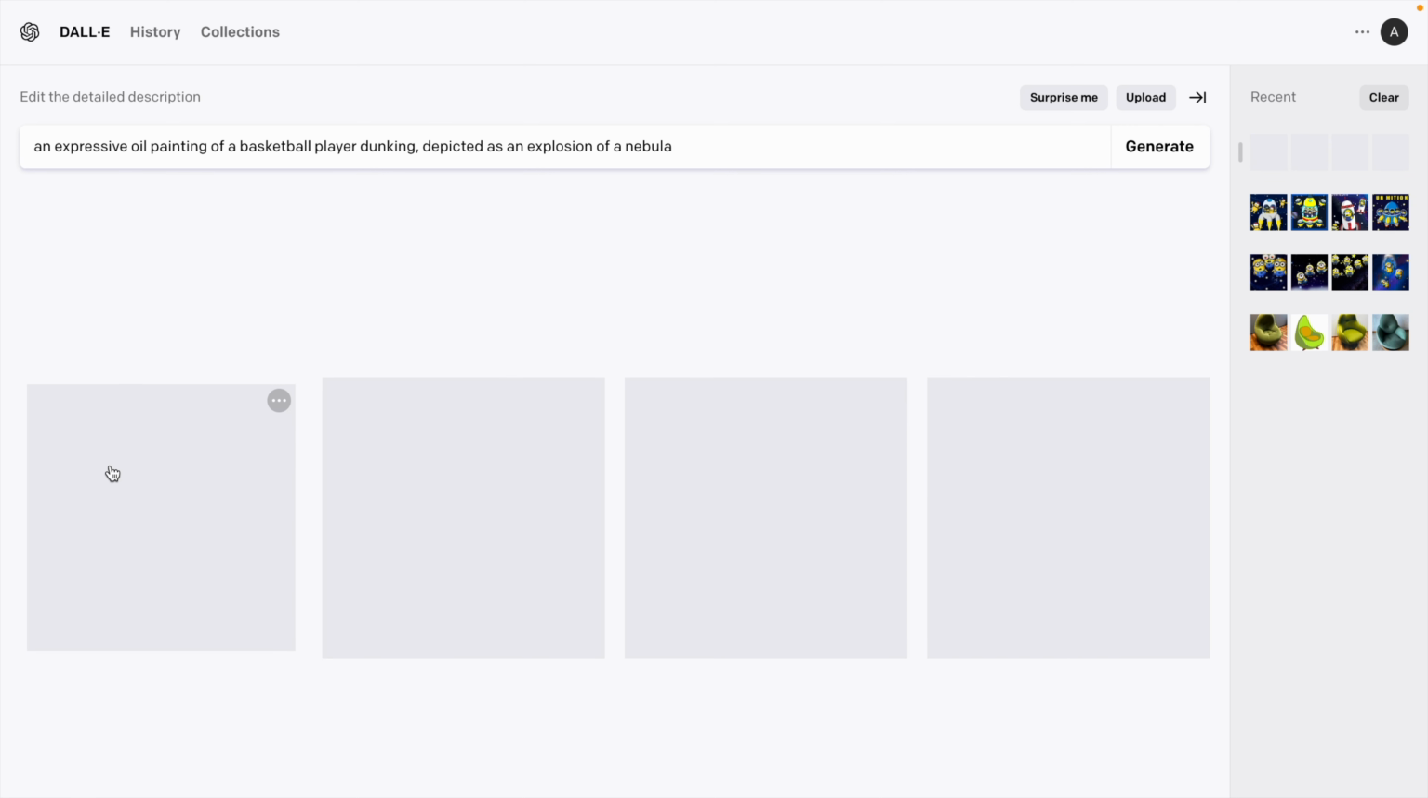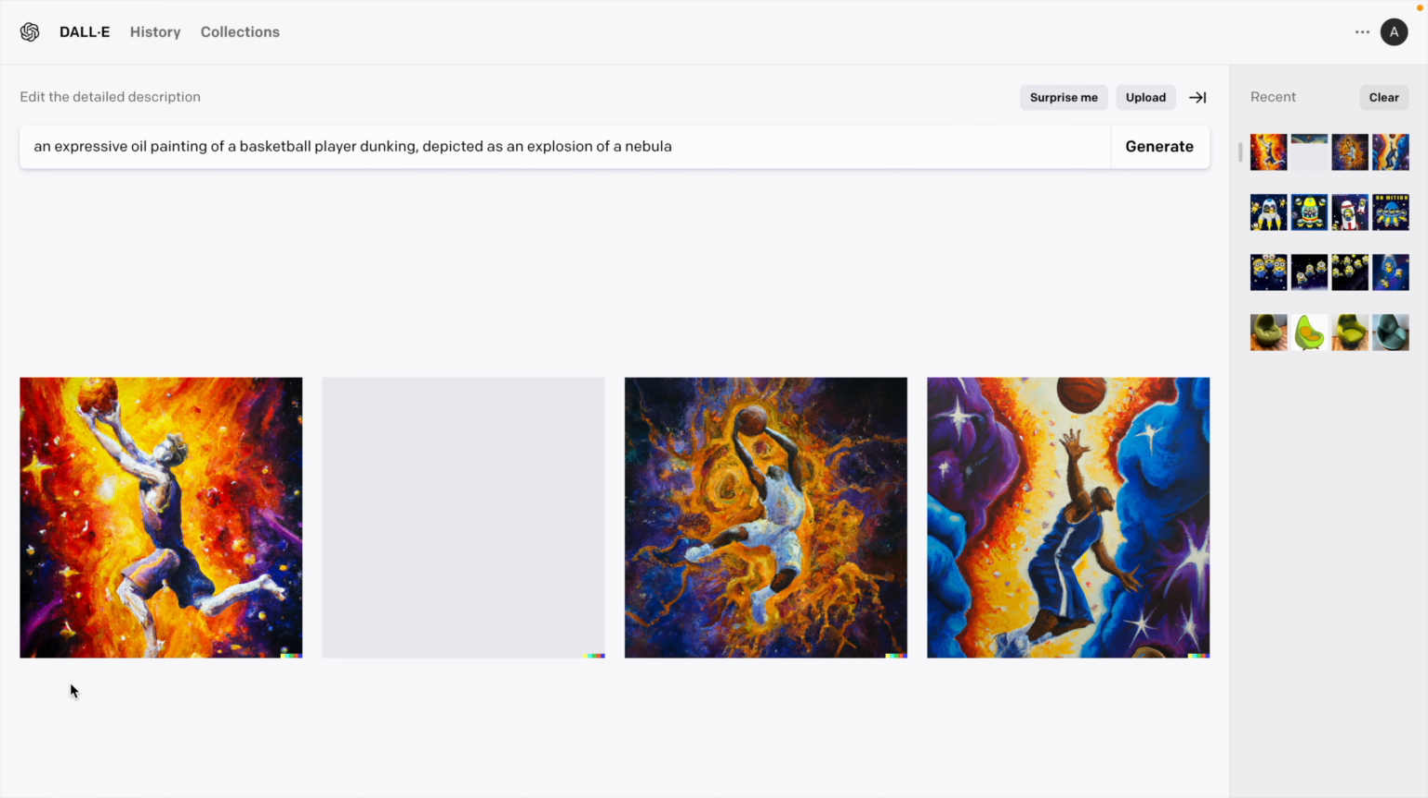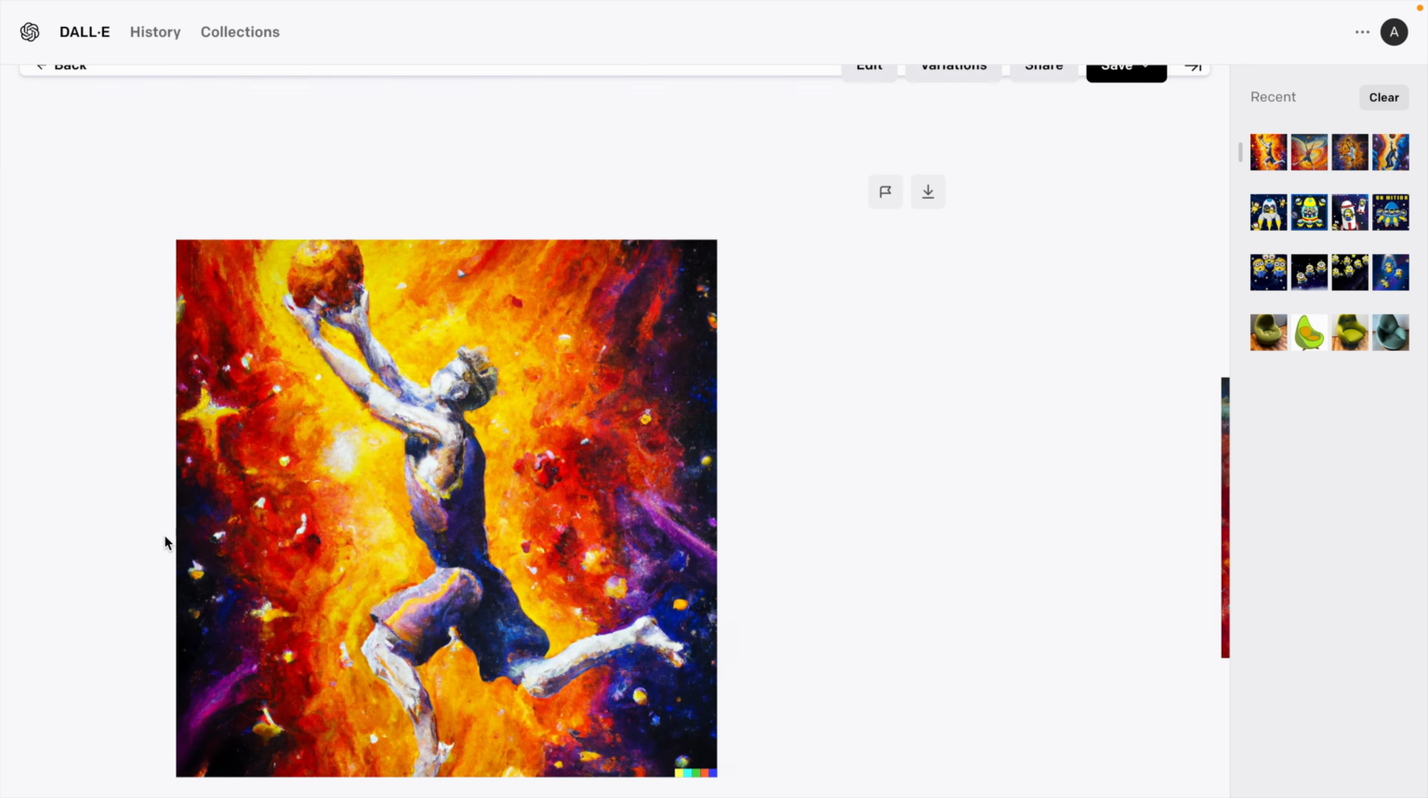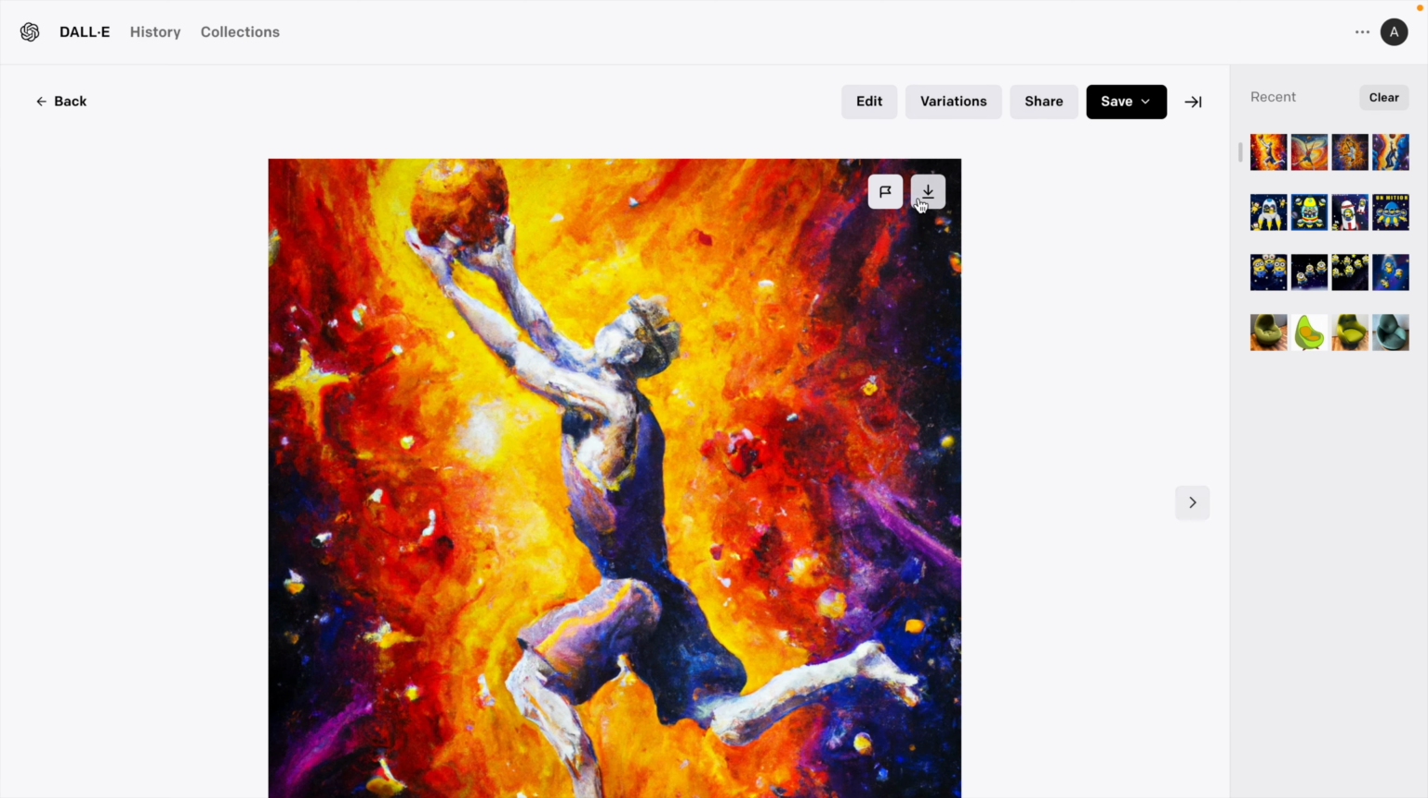So we need to wait and let's see. It is going to generate a paint image of the basketball. Yeah, this is a good output of the image generated. So you can download it, and if you want to edit, you can do that.